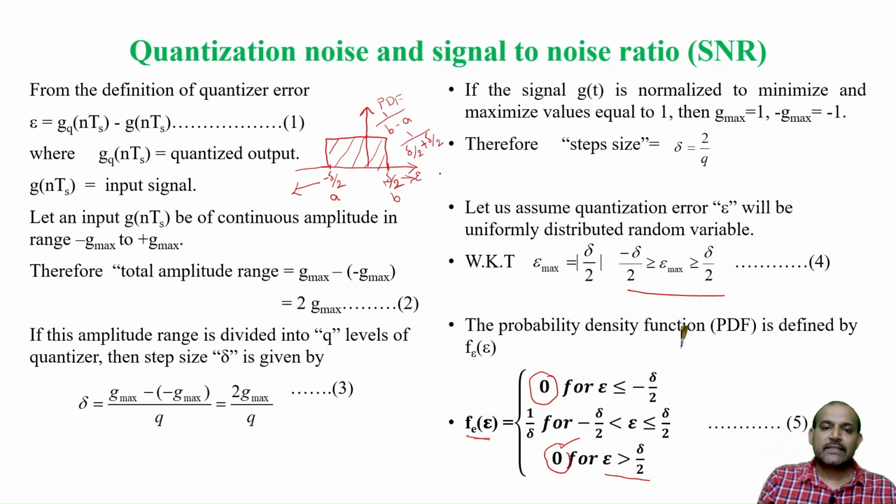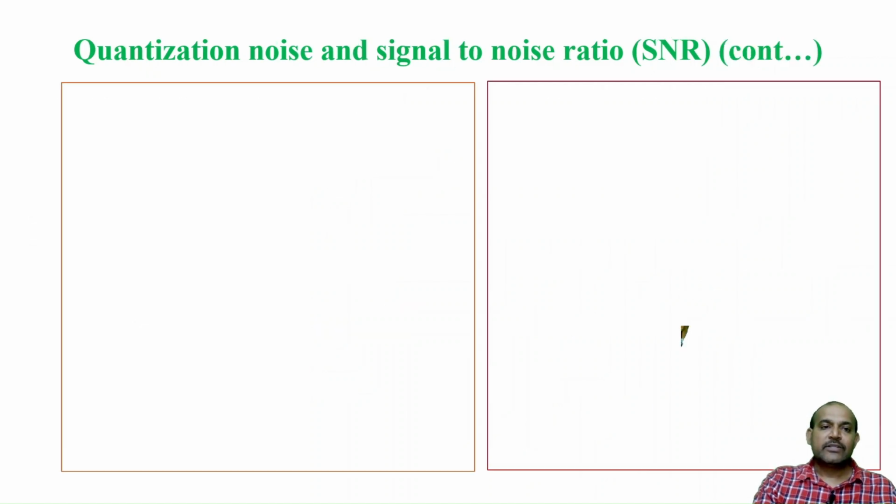So, if you take 2 as the LCM and bring it to the numerator, it becomes 2 divided by delta plus delta, which is 2 delta. The 2 gets cancelled, so you will remain with 1 by delta. What is this function? It is the probability density function, which I have written here: when epsilon is between minus delta by 2 to plus delta by 2, your function is 1 divided by delta, otherwise it is 0. Okay. So, this is your probability density function.